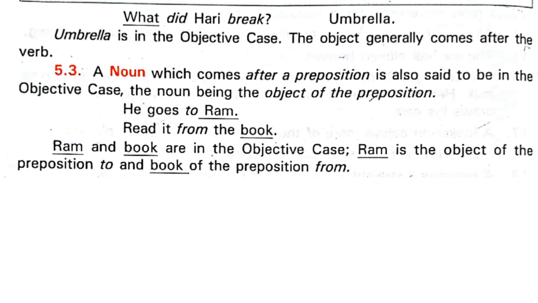He goes to Ram. Now read it from the book. Here in the two sentences, Ram and book are in the objective case.